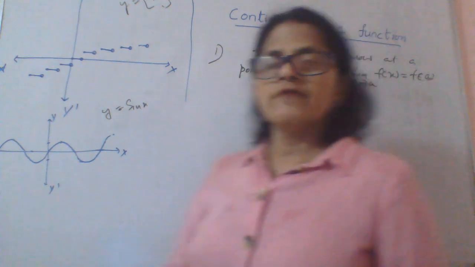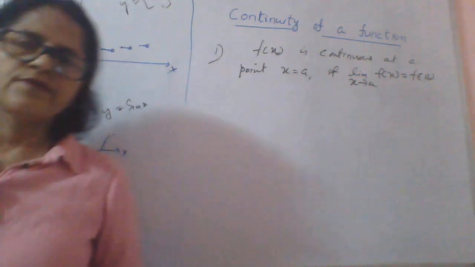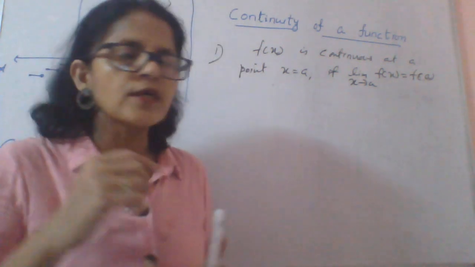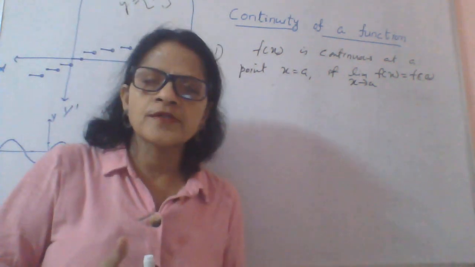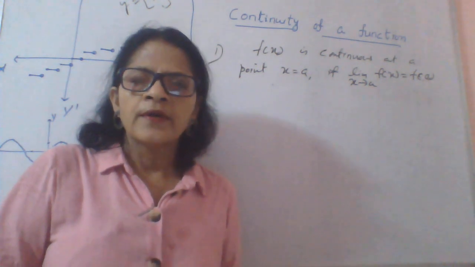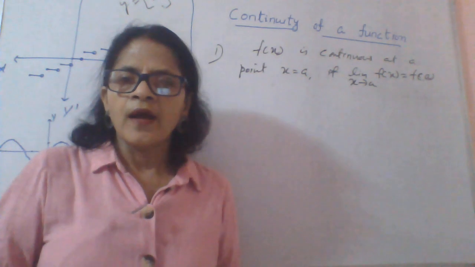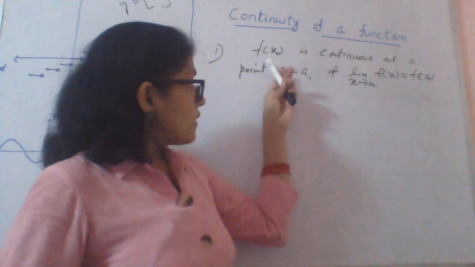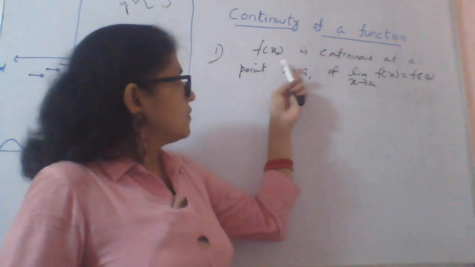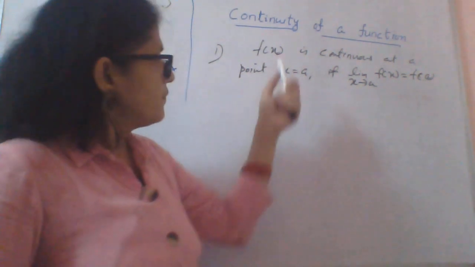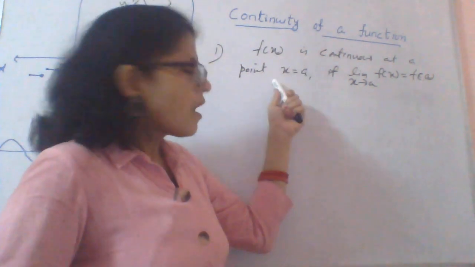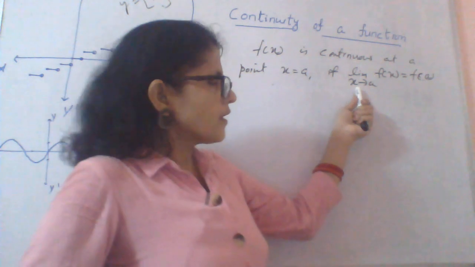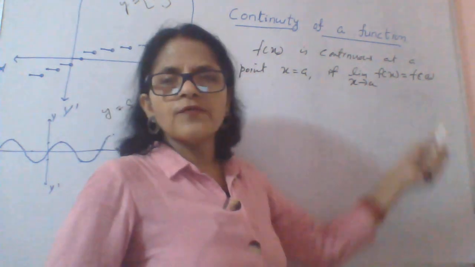Okay, now coming to the formal definition, what is continuity of a function? Whenever we say continuity of a function, we may consider continuity of a function in an interval, and also continuity of a function at a point. So first, taking the case of continuity of a function at a point, f(x) is continuous at a point x equal to a if limit x approaches to a, f(x) equal to f(a).